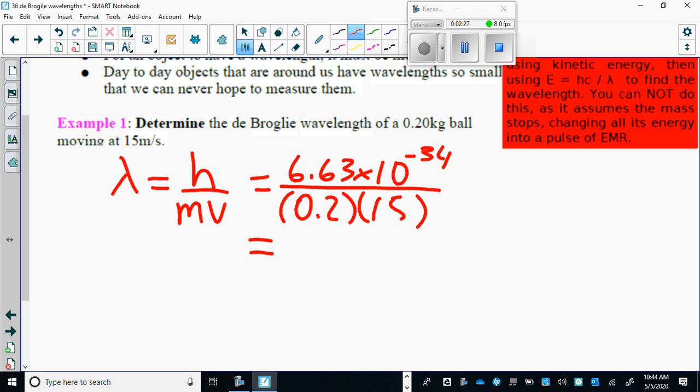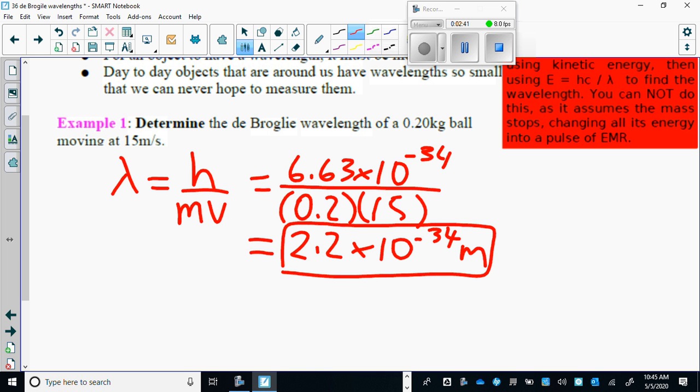So you're throwing a 0.2 kilogram ball at 15 meters per second. What's its wavelength? Well, you turn out to get 2.2 times 10 to the negative 34 meters, which is extremely small.